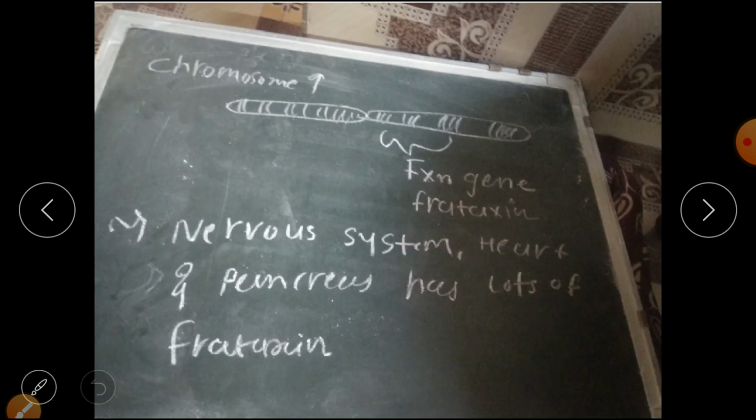Now here the chromosome number 9 which is present in the figure, that is the FXN gene. So that is about frataxin. Now, this frataxin is mostly present in the nervous system, heart and pancreas. So they have lots of frataxin. Just remember this: nervous system, heart and pancreas. And it is chromosome number 9, the FXN gene, frataxin.